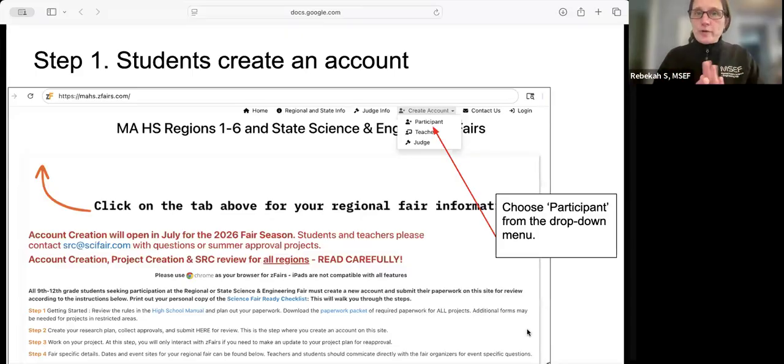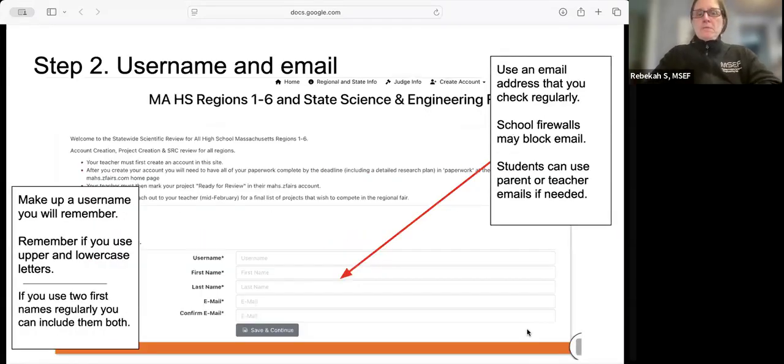Okay, students, go into create account and you are a participant. So choose participant from the drop-down menu. And you're going to fill in your information. If you know that school firewalls block emails from external sources, please do use a personal email, or a parent or teacher email if you have their permission. You can make up a username that you'll remember, and remember that both password and username are case sensitive for when you log back in.